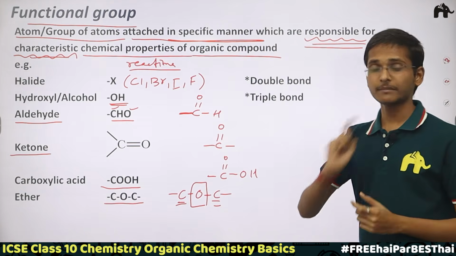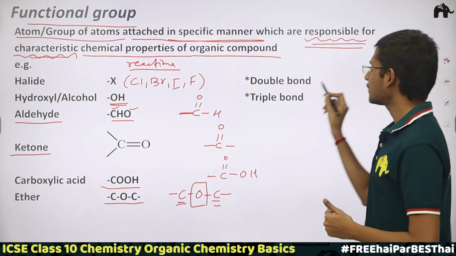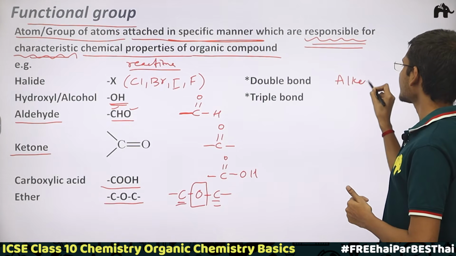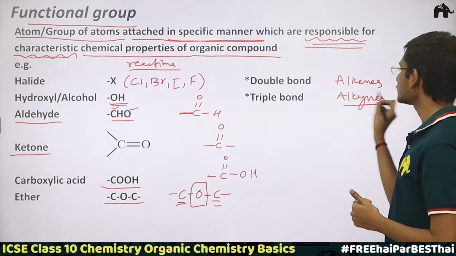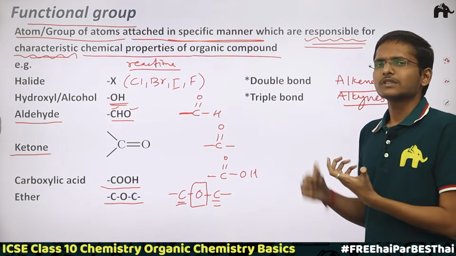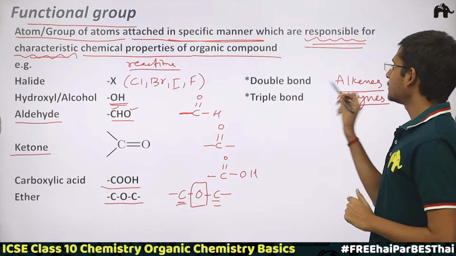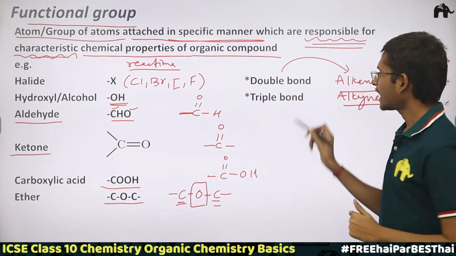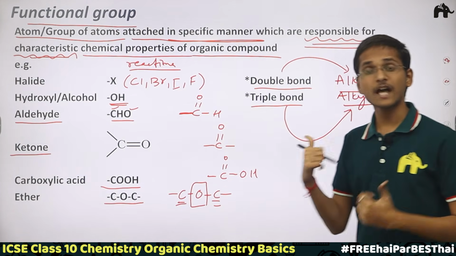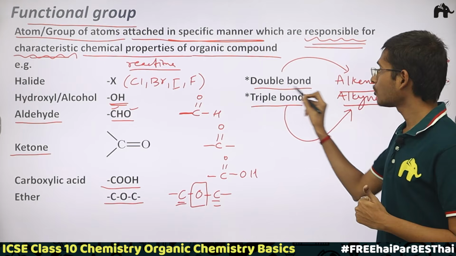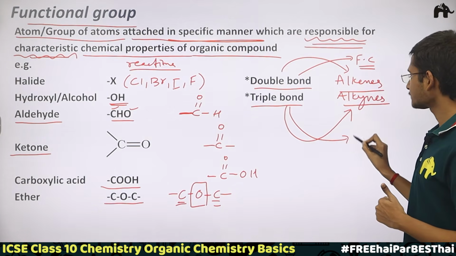Now one more very important thing. Though we have studied in hydrocarbons about alkenes and alkynes, we know that alkenes and alkynes are unsaturated open chain hydrocarbons. But the double bond present in alkenes and the triple bond present in alkynes are considered as functional groups.